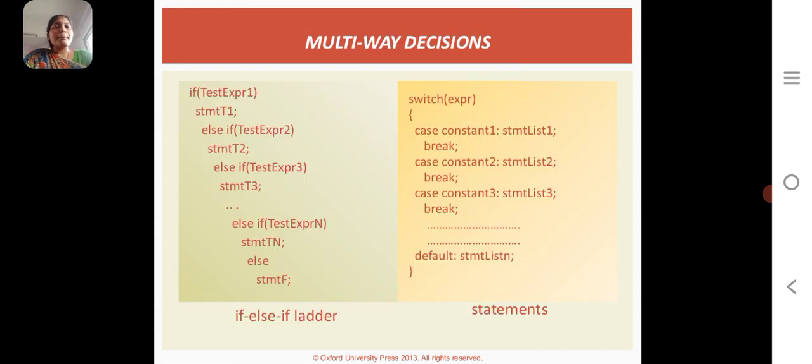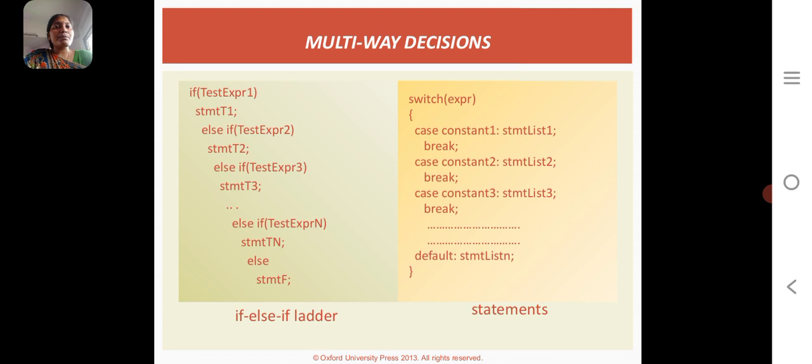Then we see the multi-way decision making system. So multi-way means what? There are more ways, more options, or more conditions. Likewise, in the multi-way decision making statement, we have a large set of expressions and a large set of statements. That means in the multi-way decision making statement we have n number of test expressions and n number of statements.